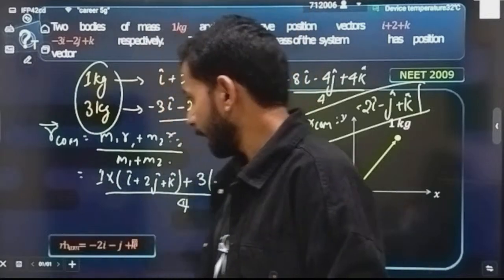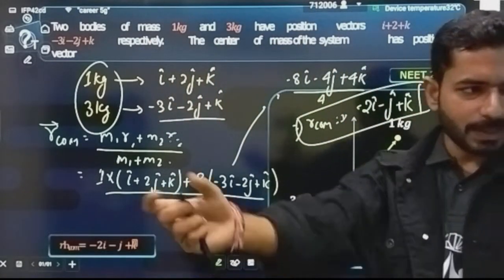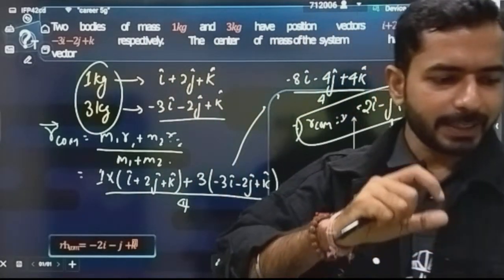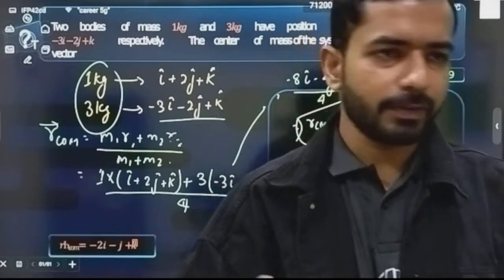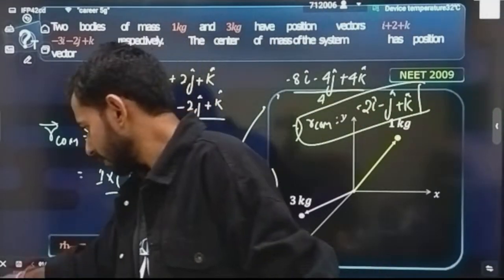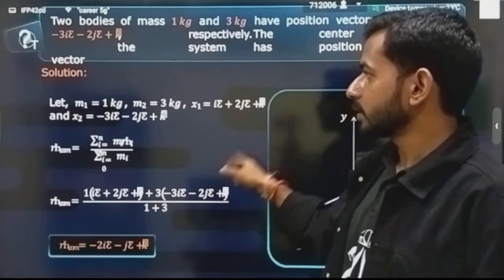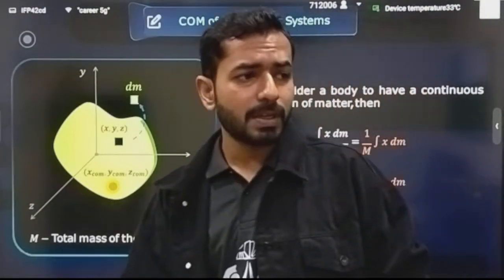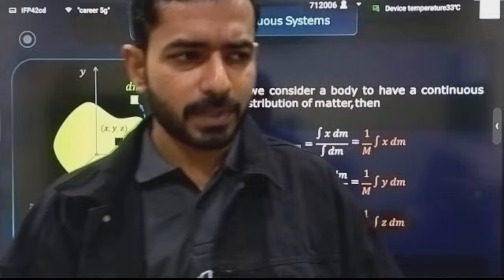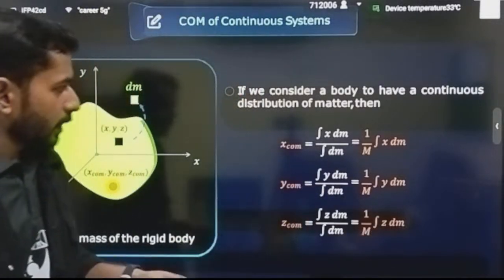Clear? Did you understand how? Just we have checked the position vectors, we have checked the masses, and then we just put the values into the formula and got the final result. Easy question. And this kind of questions you can expect. This was a NEET paper question. This kind of questions you can generally expect in NEET and CET exams, okay, in boards as well.